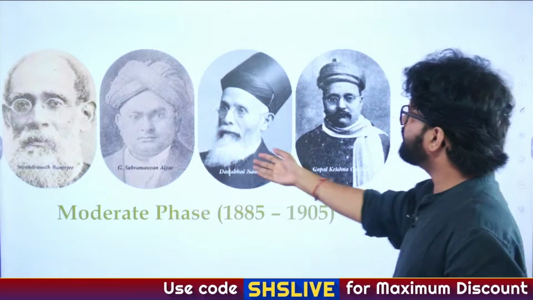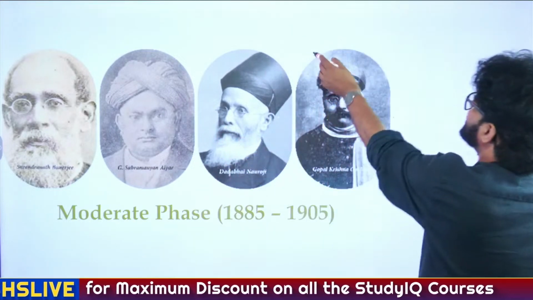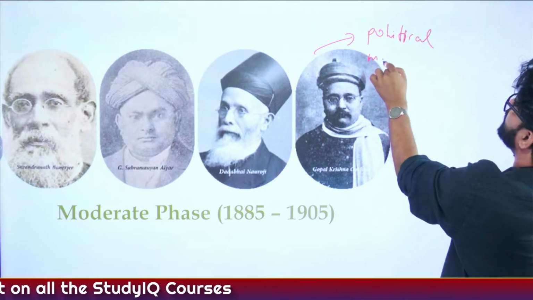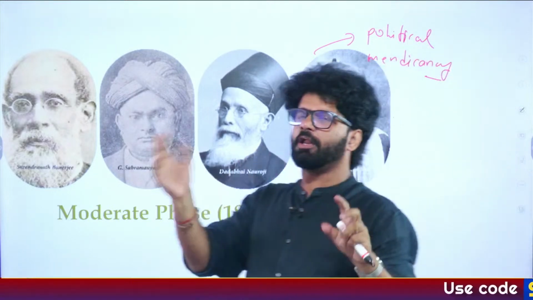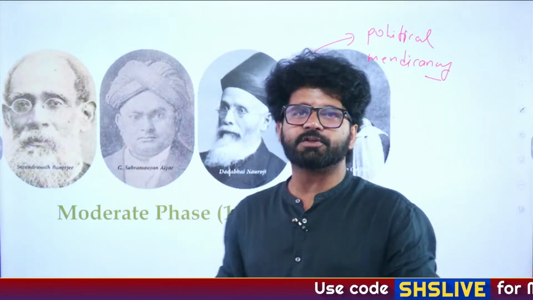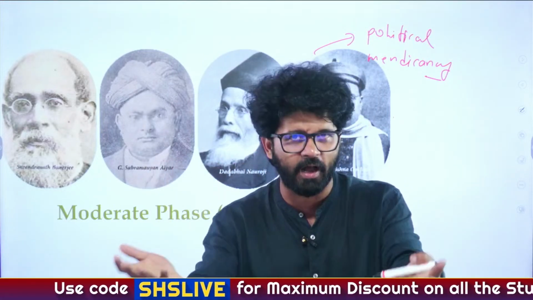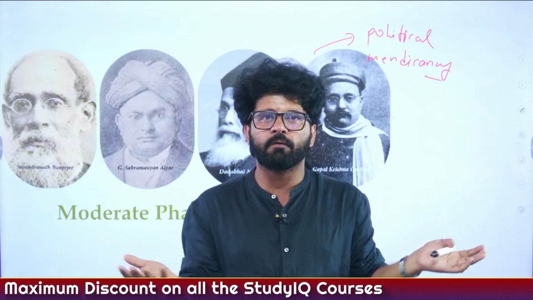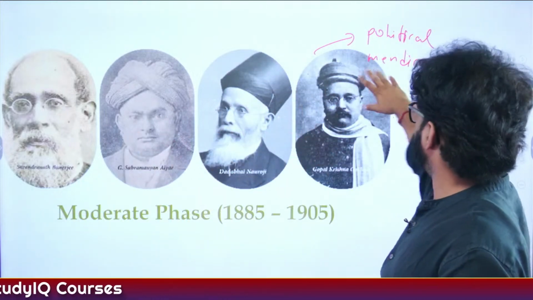Plus, they did something which according to extremists was political mendicancy. You have to remember these words. They will give you this directly in prelims, that according to extremists, whatever moderate leaders were doing was political mendicancy. In simple terms, this is bheek mangna. That means we are begging for our rights. If it is our right, why should we beg, bro? That is ours, so we need it and we should demand it. So that's what extremists believed.